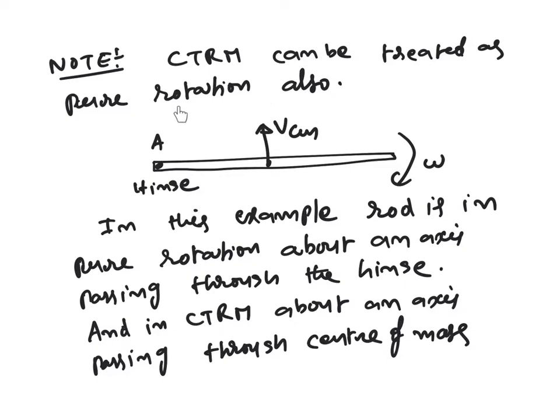For example, in this example we have just seen a rod rotating, let us say on a horizontal smooth surface with one end hinged. That means its axis of rotation will be in a vertical line. So, here you can see the body is rotating, and one point is at rest also. So, from the earlier definition, because one point is at rest, we can call it pure rotation. For the next definition, the center of mass is having velocity, therefore, we can treat it as combined translatory and rotatory motion.